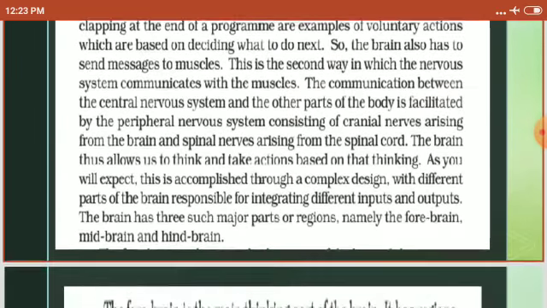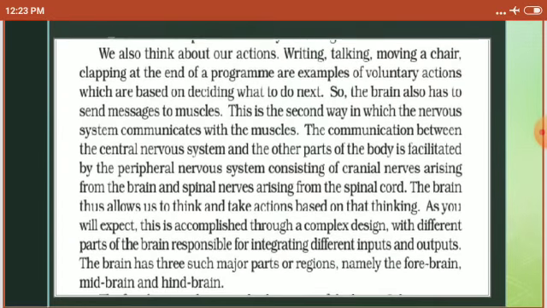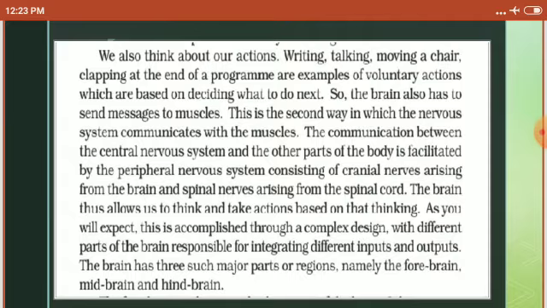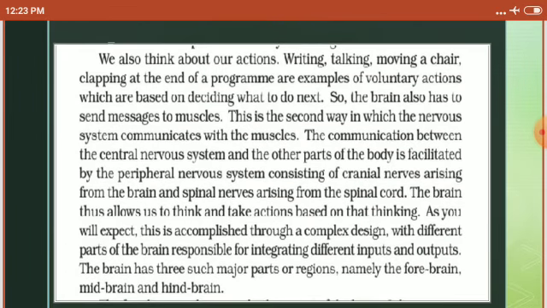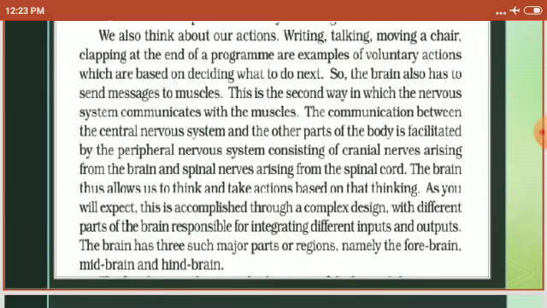The nervous system is communicating with the muscles. The communication between the central nervous system and the other parts of the body is facilitated by the peripheral nervous system. The PNS consists of cranial nerves arising from the brain and spinal nerves arising from the spinal cord. So PNS is equal to cranial nerves plus spinal nerves. The brain thus allows us to think and take actions based on that thinking.